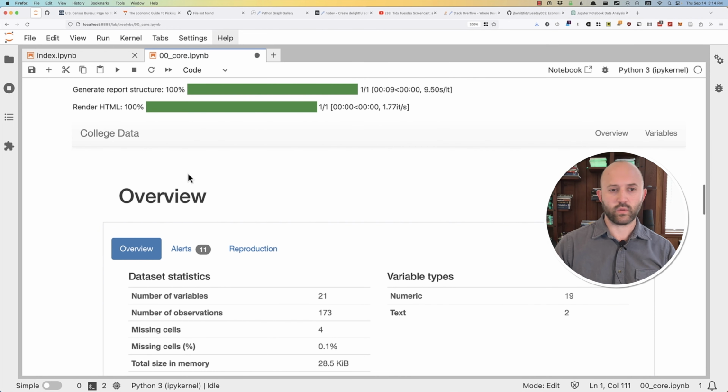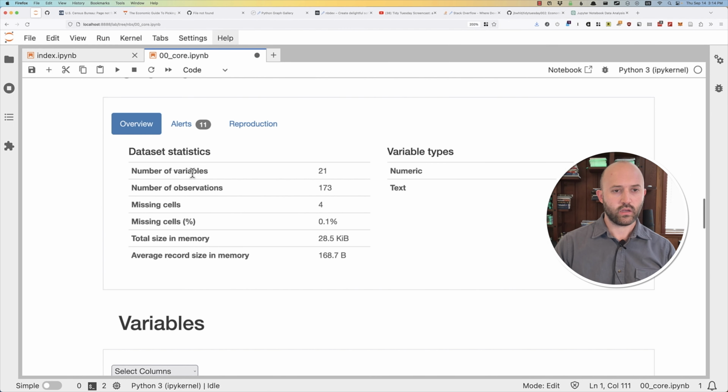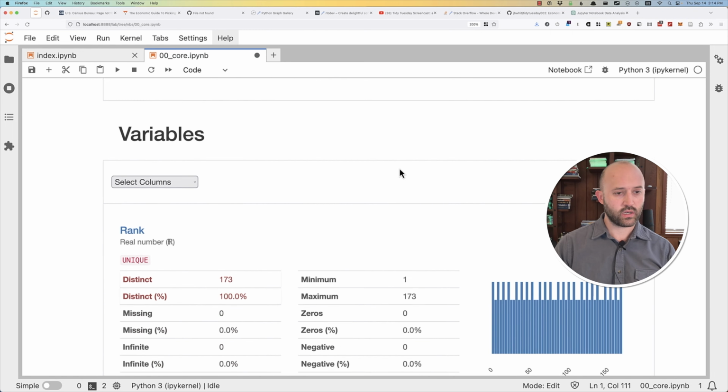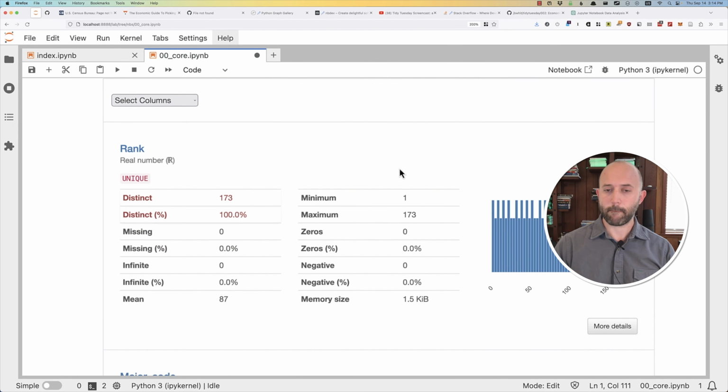And here we go. We have the overview. 21 variables, 173 observations, 4 missing cells. Total size of memory is not that big. Average record size, 2 text, 19 numeric. Let's take a look at these guys.